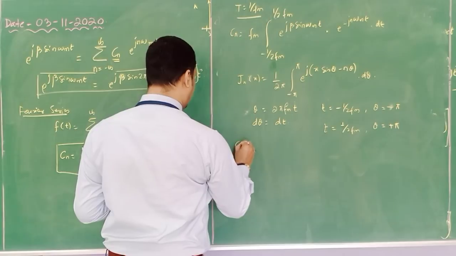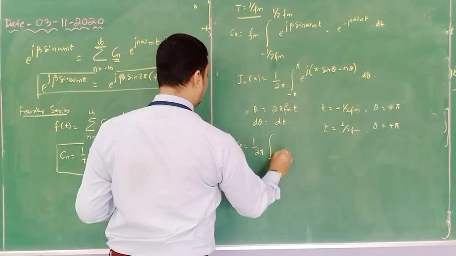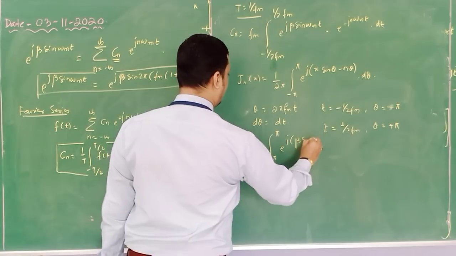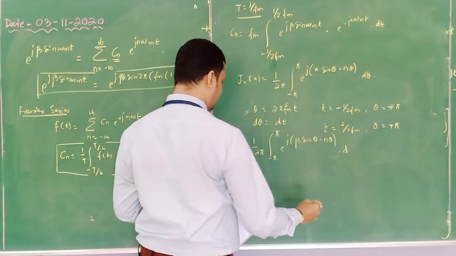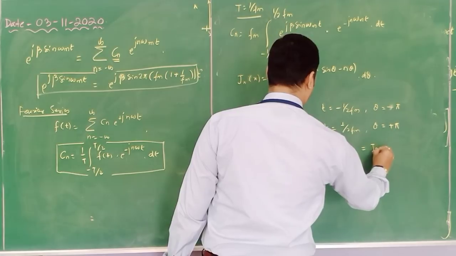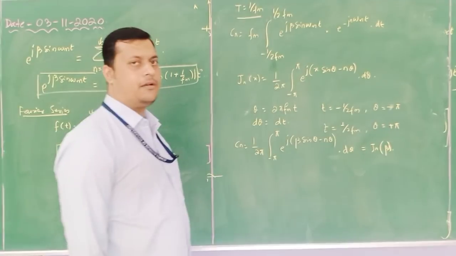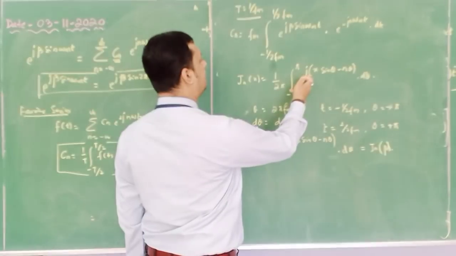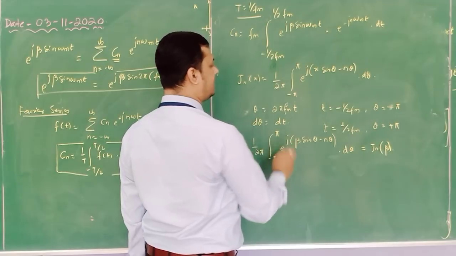So we can represent this Bessel function in terms of the constant coefficient. Here you can see Cn equals 1 by 2 pi, integral from minus pi to pi, e to the power j (beta sin theta minus n theta) d theta, which equals Jn of beta, because the Bessel function we have written is Jn of x equals the integral of e to the power j (x sin theta minus n theta). If you compare these two, your x is nothing but beta.